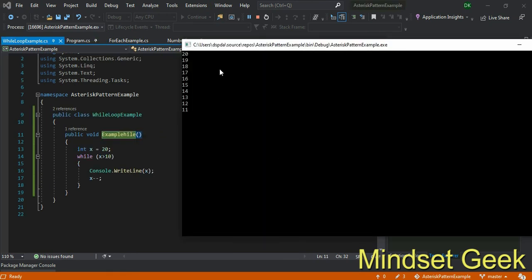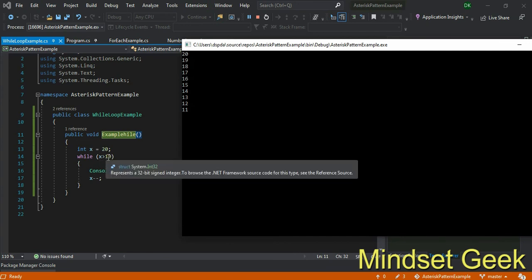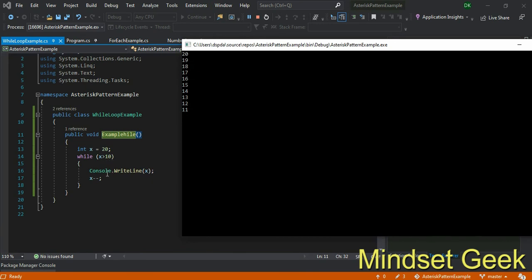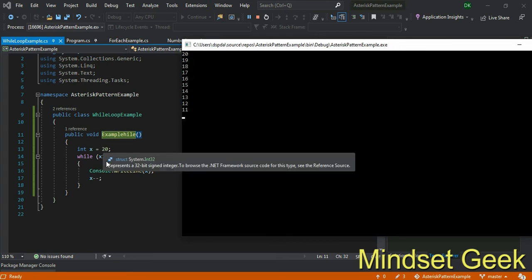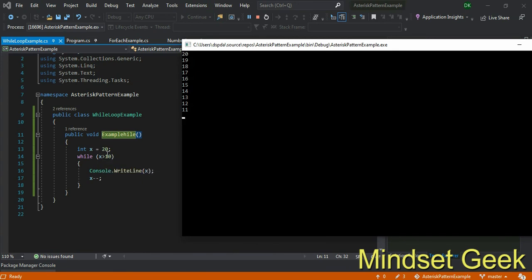First, now x is 20, right? Check this: x is greater than 10. That means 20 greater than 10. Yes, that is true. Then execute the content. Then decrement by 1: 20 minus 1 means 19, right? Then again check 19 is greater than 10.